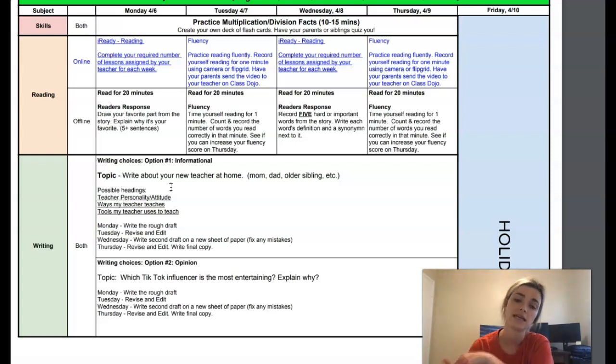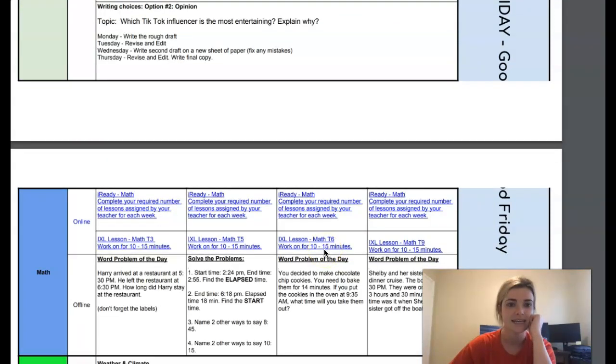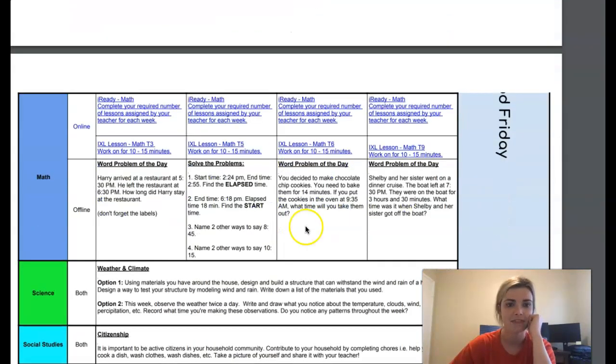Remember, you have to give the reasons why you think they are the most entertaining. And it can be because they're funny. It can be because they're really good dancers. It can be that you like the music that they play. It is your option on why you pick that they are the most entertaining. But for both of these, the final copy is due on Friday. And remember, you only have to pick one. We're just giving you guys 2 options. Okay? Alrighty.